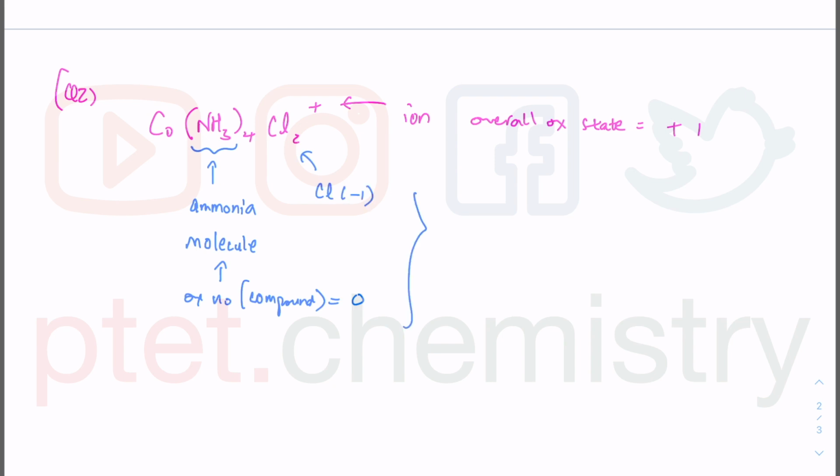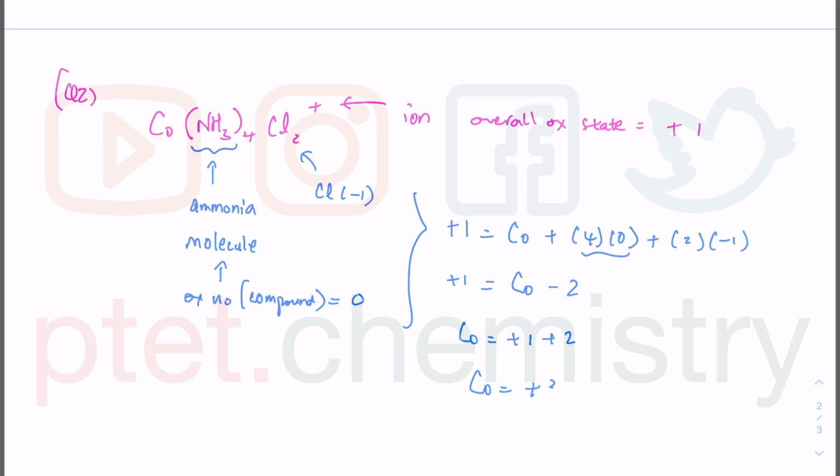Overall we have +1, which is the charge on the ion. Cobalt is what we want. We have 4 ammonia and 2 chloride, overall equal to +1. So cobalt plus 0 plus 2 times -1 equals +1. I get cobalt -2 equals +1, so moving the -2 to the other side, cobalt equals +3, which is option C.